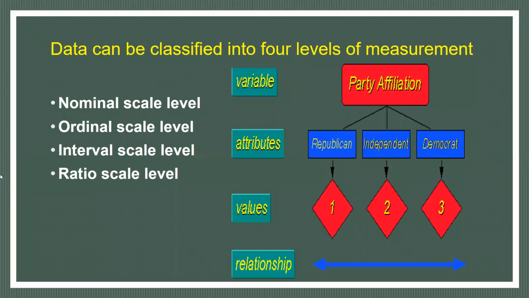On the basis of that, data can be classified into four levels of measurement. All types of data are measured by these four types of scales: the nominal scale, ordinal scale, interval scale, and ratio scale. These are the only four types of scales, or levels of measurement, by which all the data available on the planet can be measured.